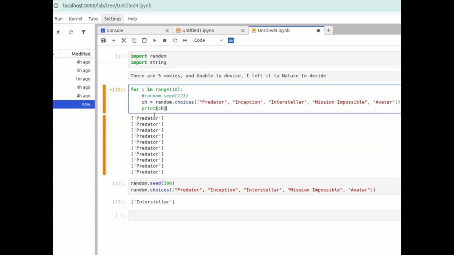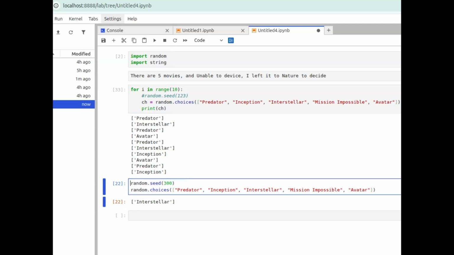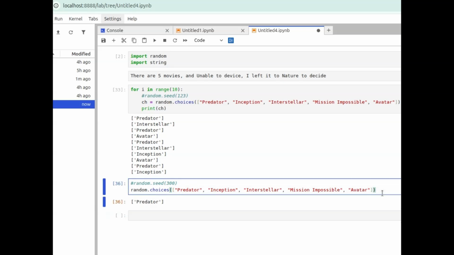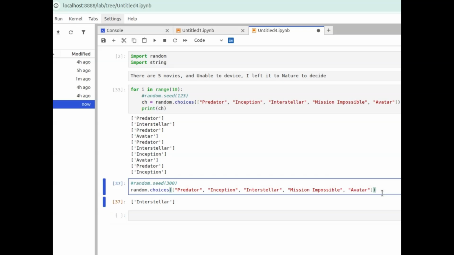And now let me run the code. Apparently, it ended up with this many options. Let me show you otherwise. Okay, in the first iteration I ended up with Inception, and when I run it for the second time, again it opted for Inception. Now it's Predator. The third one says go to Predator, and the fourth one is Interstellar. So this appears to be truly random, right?